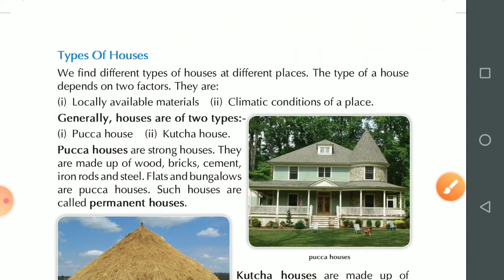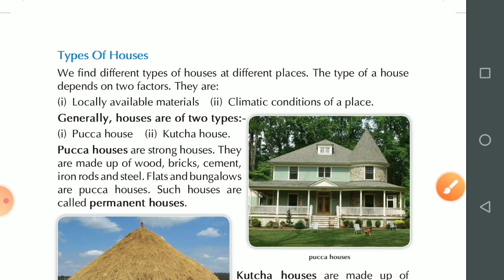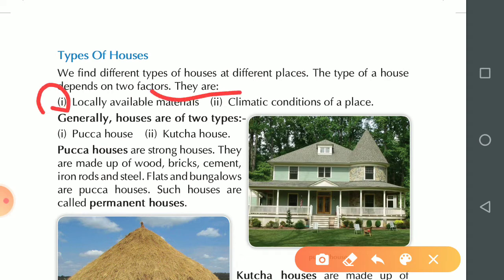Now we will study about types of houses. We find different types. They make different houses at different places. The types of houses depend on two factors: locally available materials.